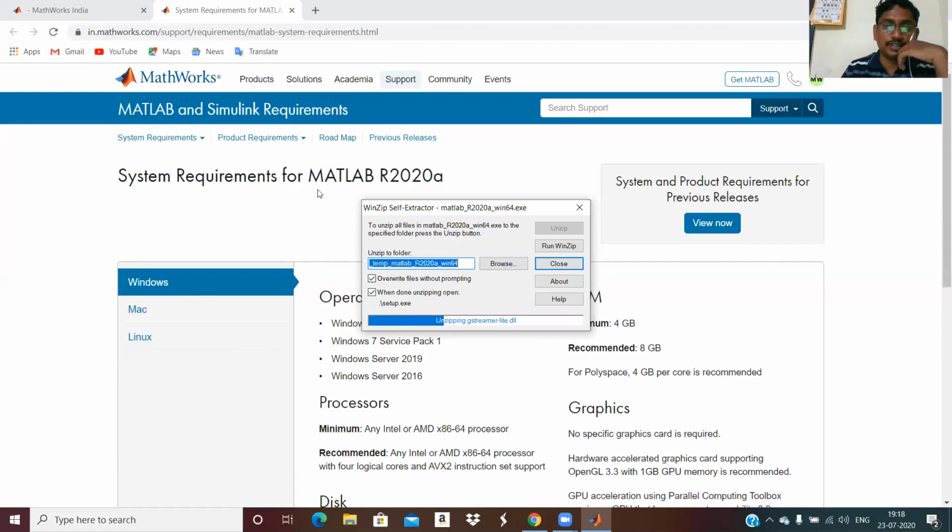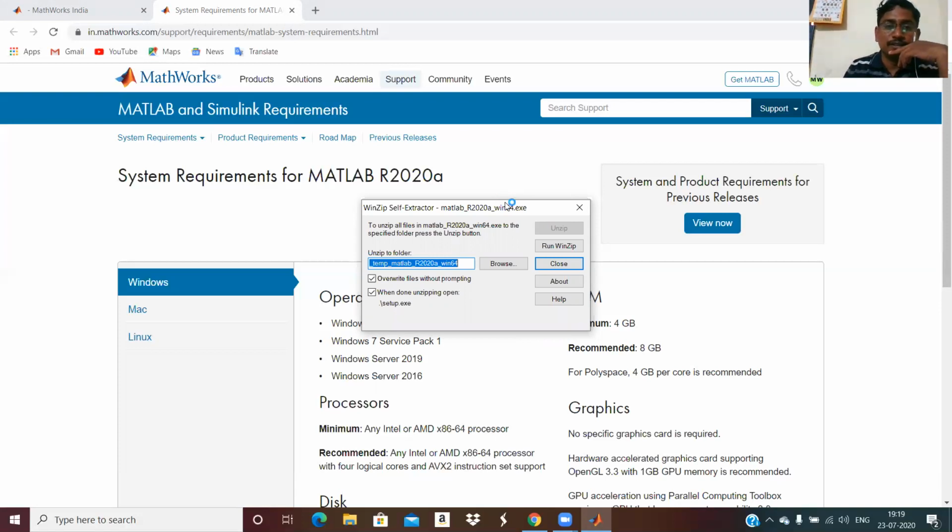Due to this, the extractor size may increase, but anyway, it's downloaded already, so we can install it. Installation is also a time-consuming process, but we have to see what steps we need to follow. It's simple, like other apps you install on your system. Just click on next and read the instructions.